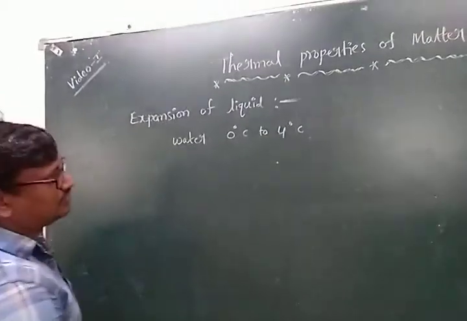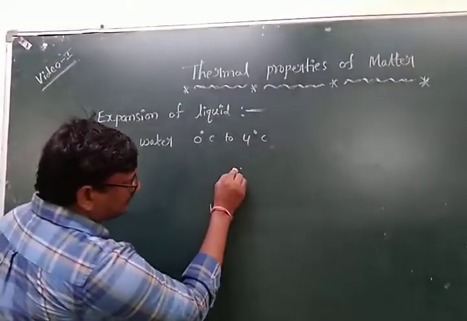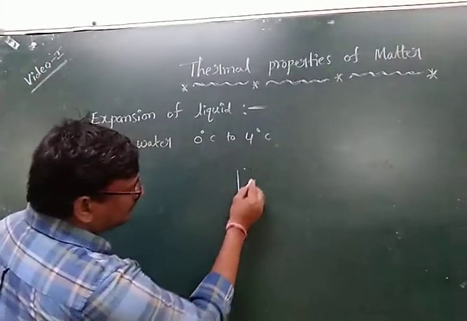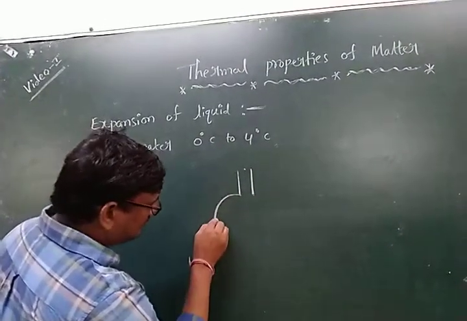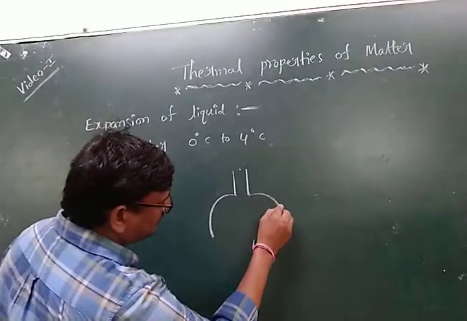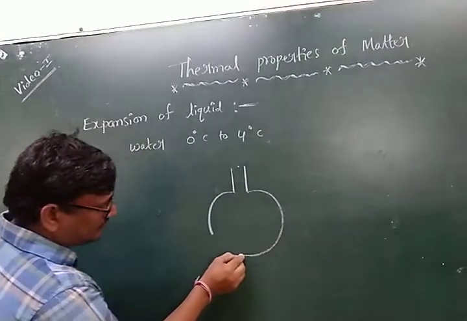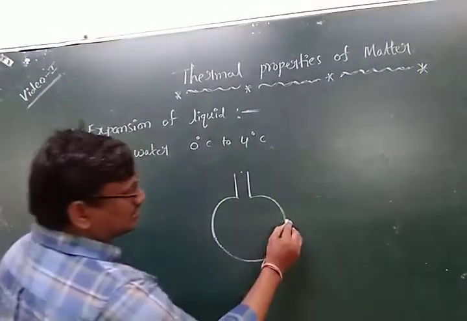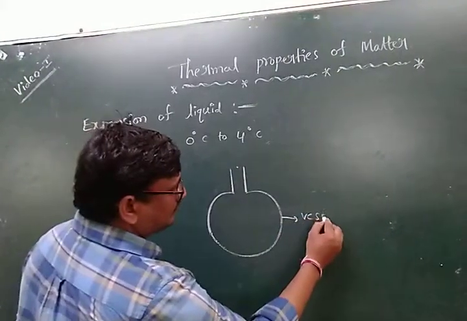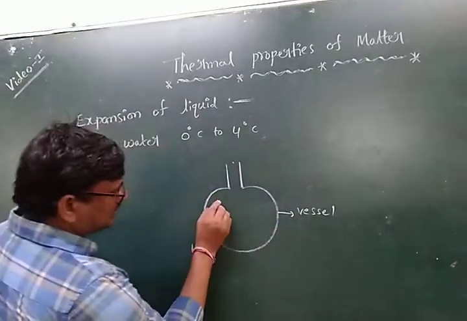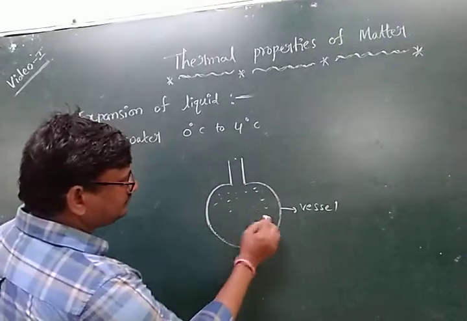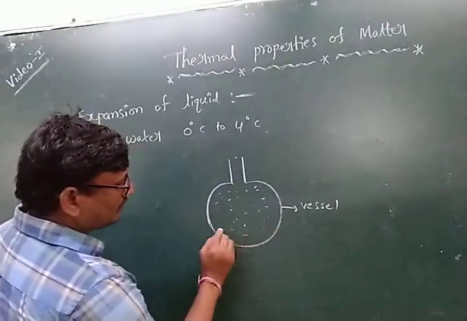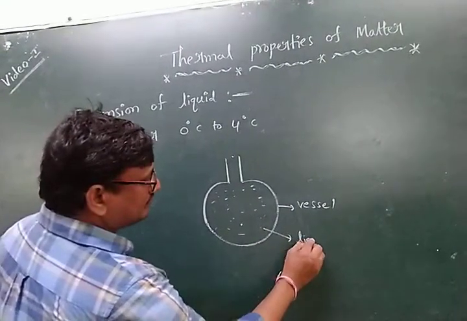Now see, this is the liquid. This liquid is taken into a vessel. This is the vessel, and the total inside is considered the liquid.